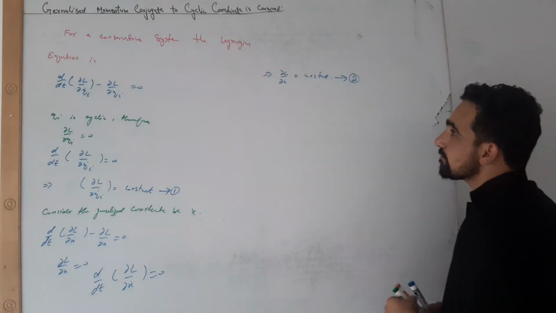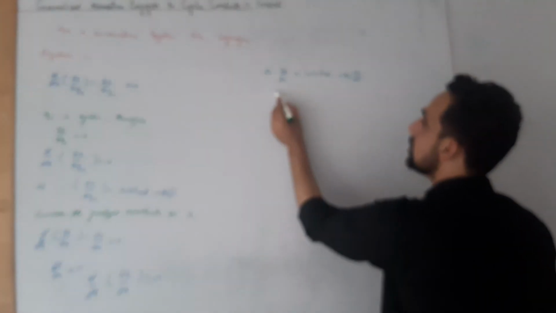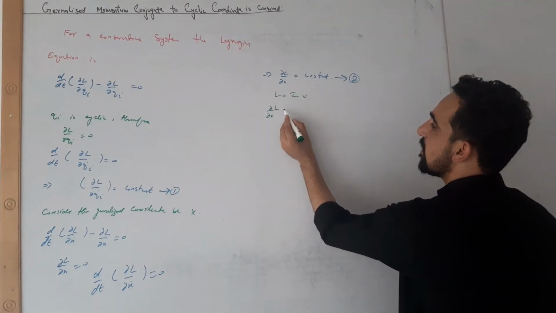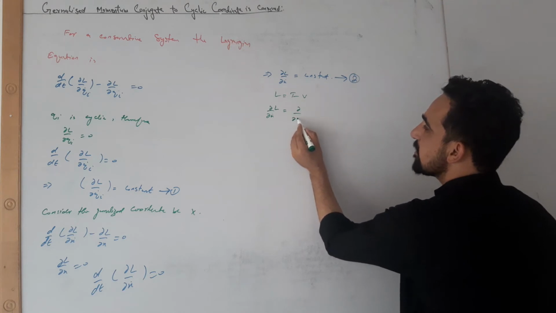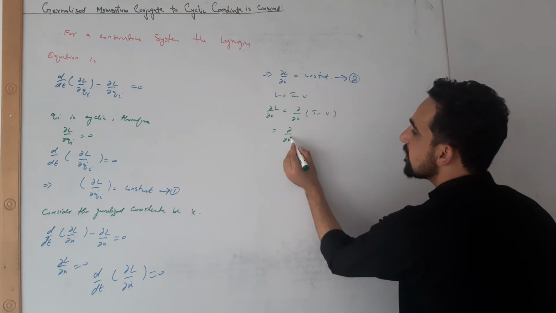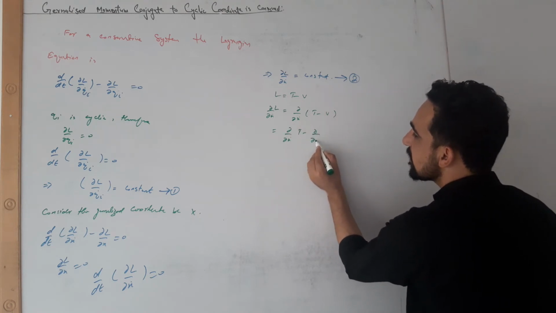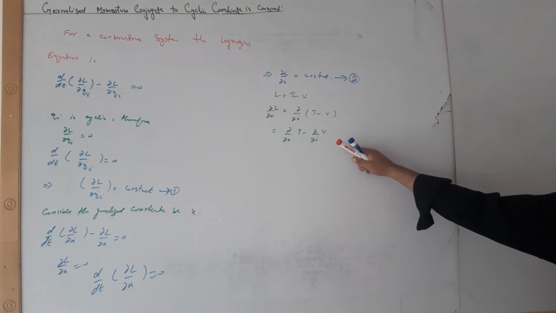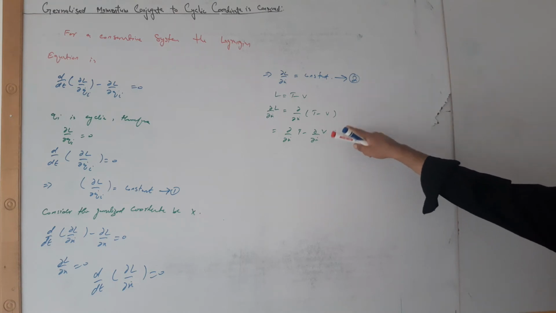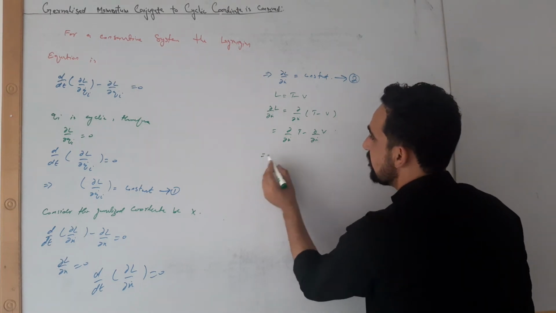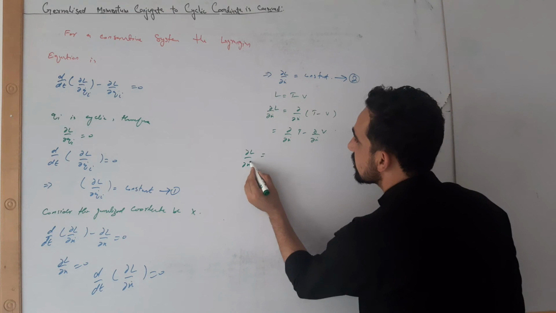But we know that L is the difference between kinetic energy and potential energy. So partial L by partial x dot is equal to partial by partial x dot of T minus V. This becomes partial by partial x dot of T minus partial by partial x dot of V. Potential energy is independent of velocity. For a conservative system, potential energy does not depend on velocity. So this term becomes equal to 0,